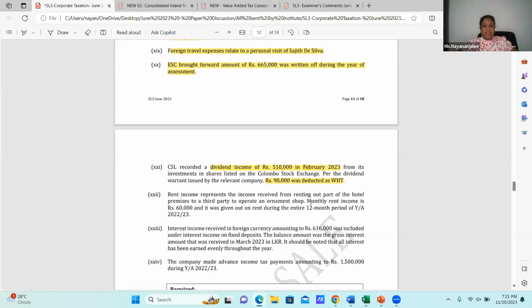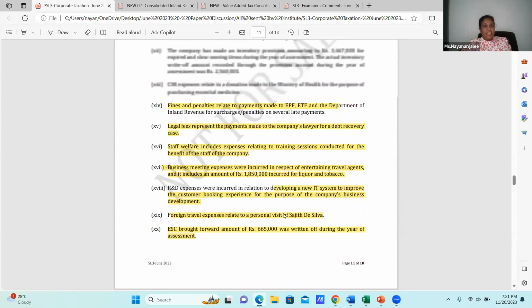Then here, this is monthly rent. Now I need to go to the next question: what is the monthly rent? The monthly rent income is rupees 60,000. Is it exceeding 100,000? No. Then is there a withholding tax implication? No. And it was given on rent during the 12-month period in the year of assessment 22-23. All the details are given.